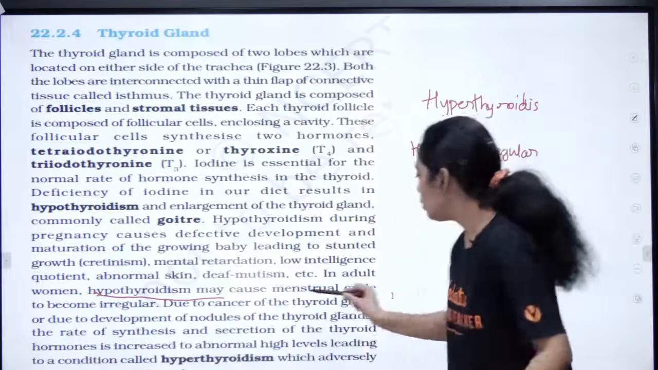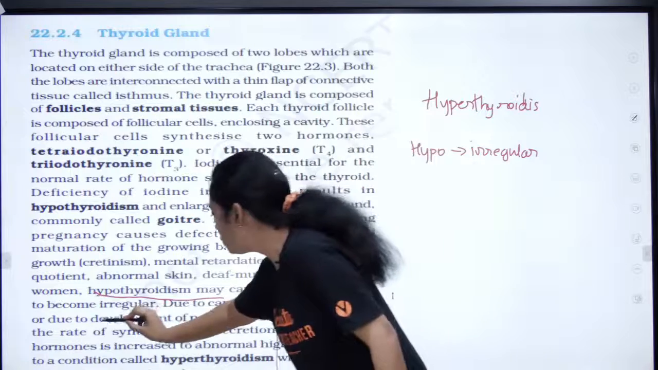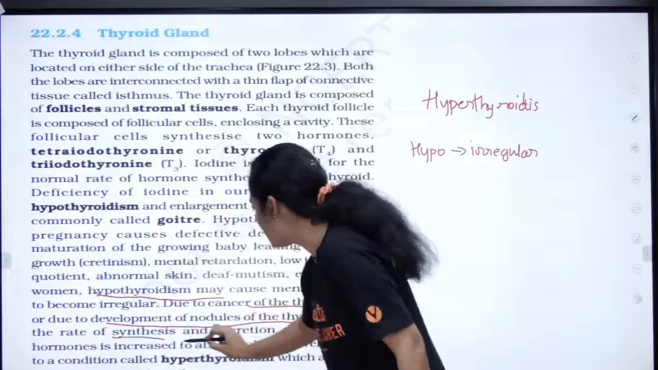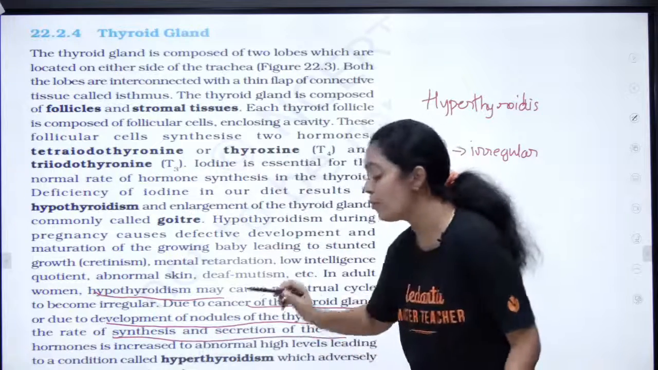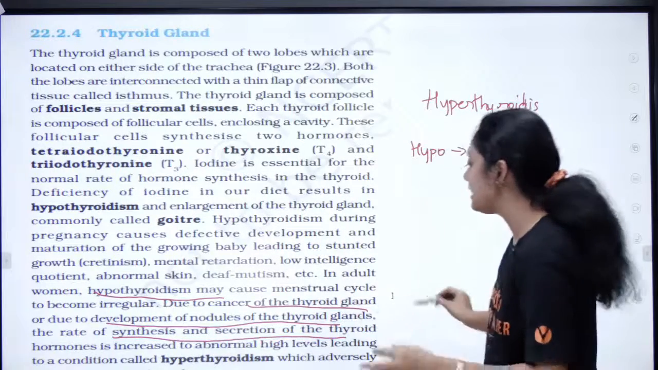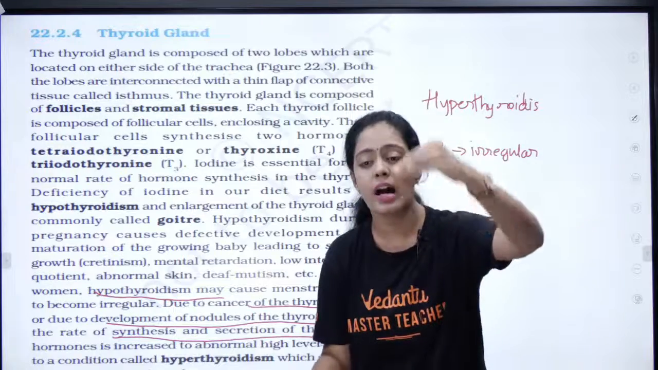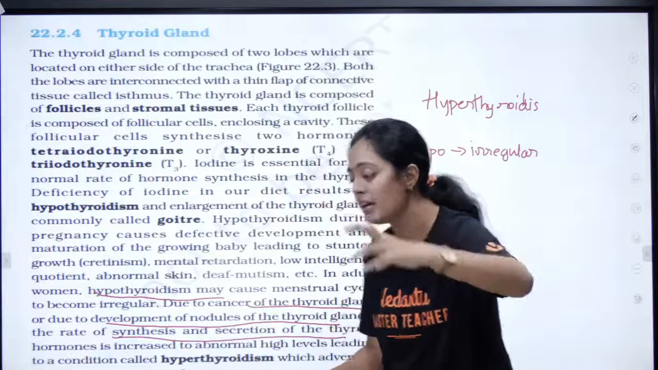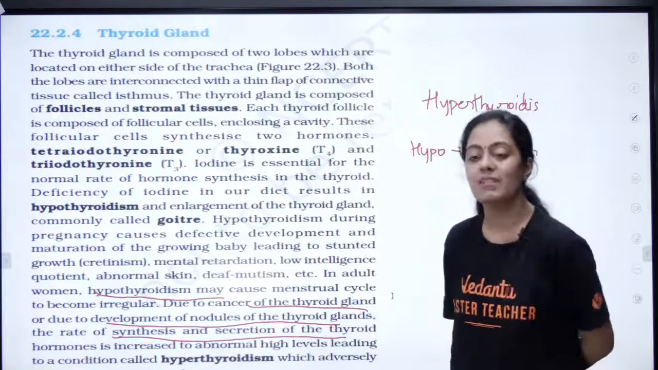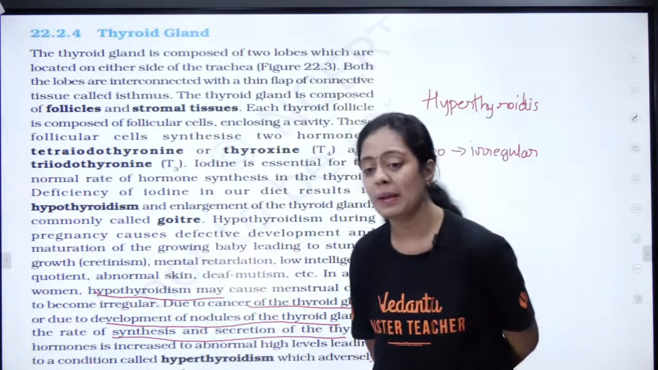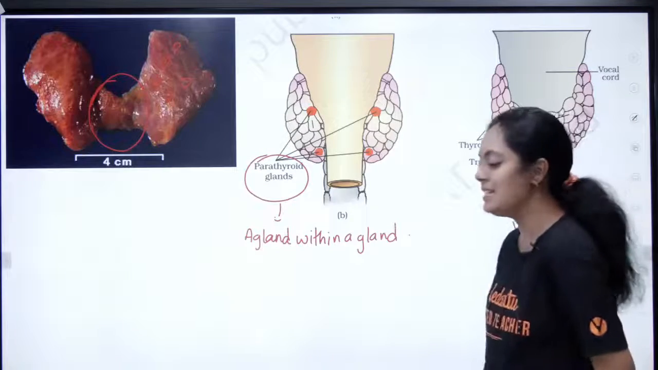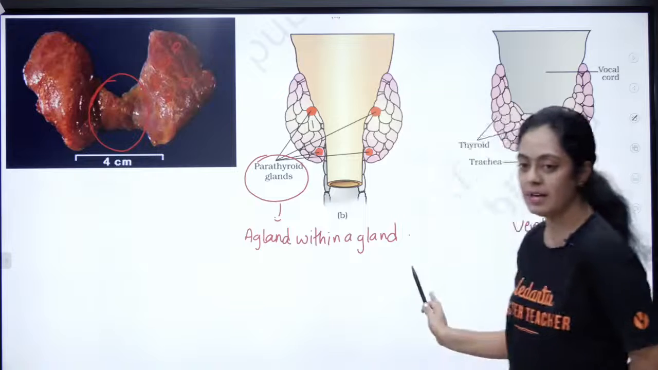Let me know. Okay, due to cancer of the thyroid gland or due to development of nodules of the thyroid gland, the rate of synthesis and secretion of the thyroid hormone is increased and it results in a high level of thyroid hormones. That is what we call hyperthyroidism. It has a name. Does anyone know that name? Anyone? Please do tell me. Think and tell me, I will wait.